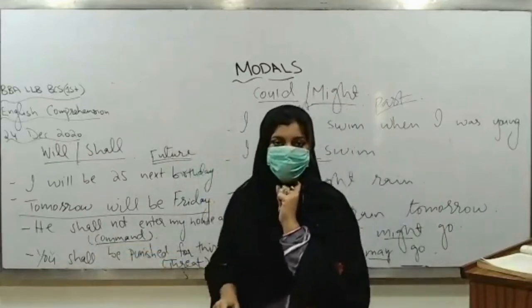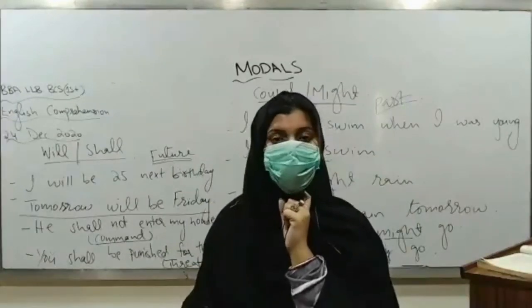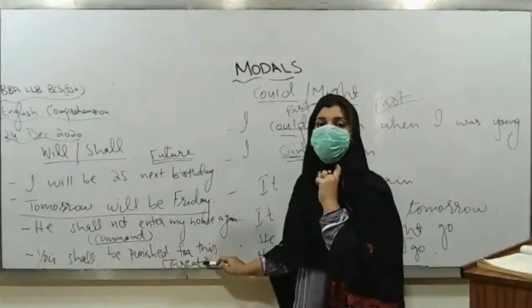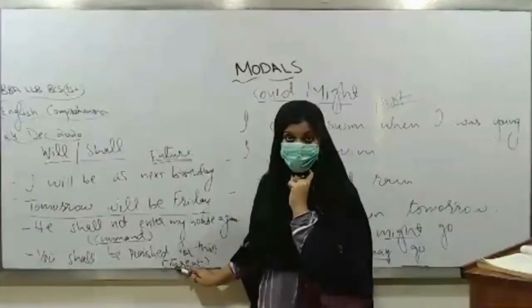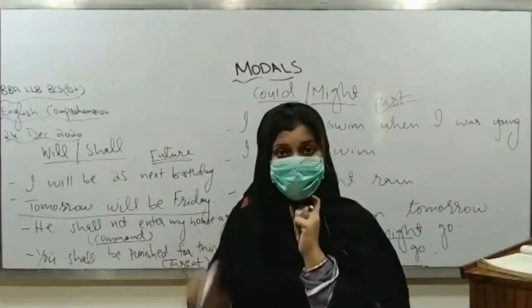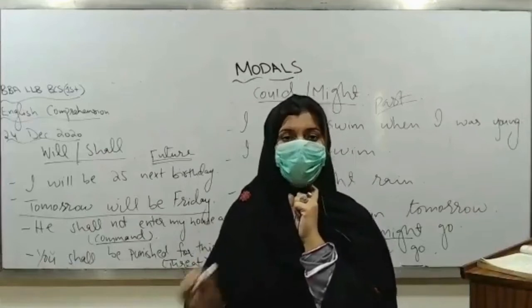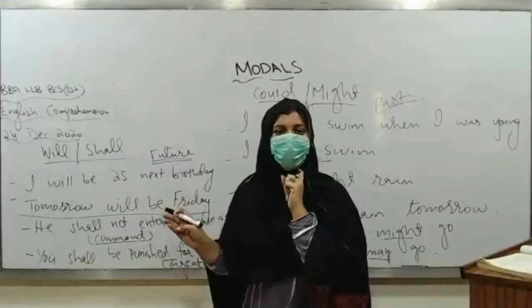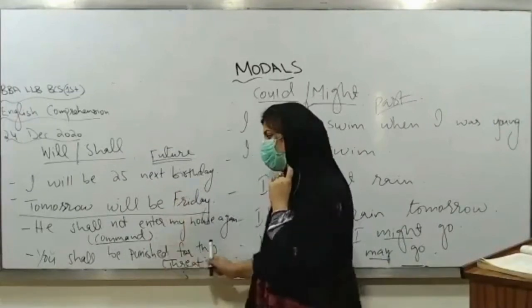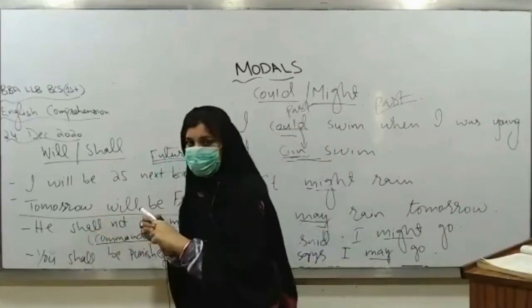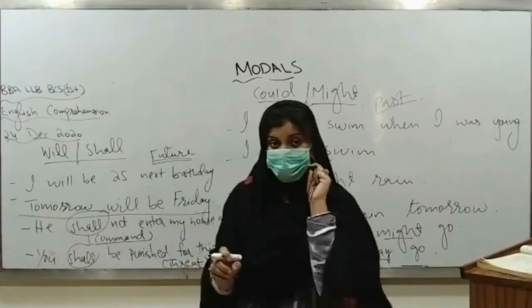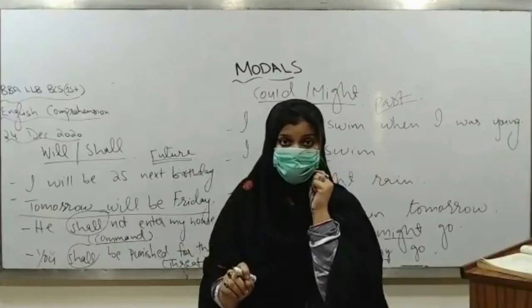नेक्स्ट यहाँ पे देखें, you shall be punished for this. If you will do this, you shall be punished for this. Now here, what I am expressing? I am expressing a threat. मैं धमकी दे रही हूँ। Now, if I'm expressing a threat or order or command, so that meaning of order, command or threat will be expressed with the help of what? Shall. वहाँ पे shall जो है वो ज्यादा suitable या forceful लगता है as compared to will.